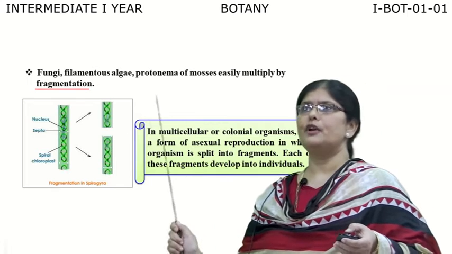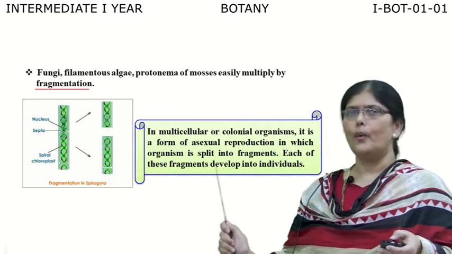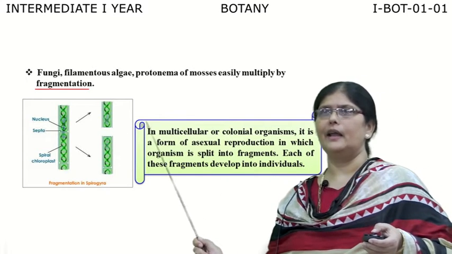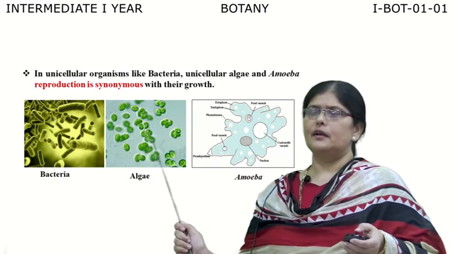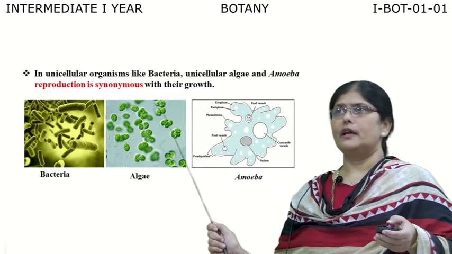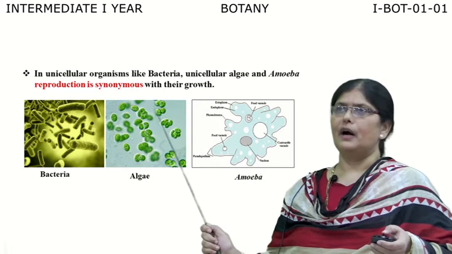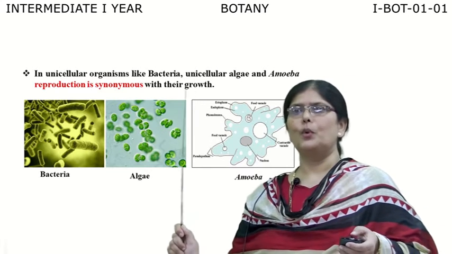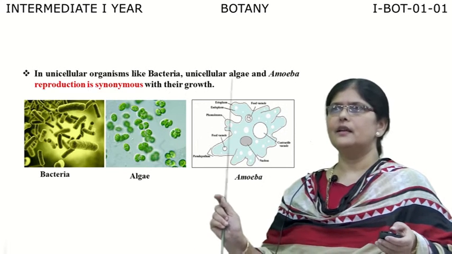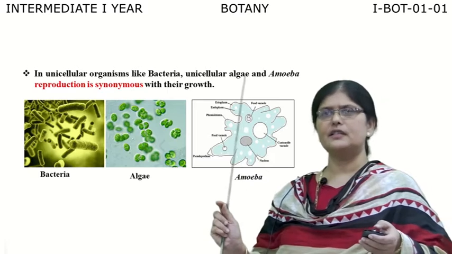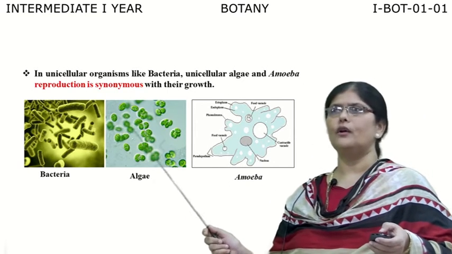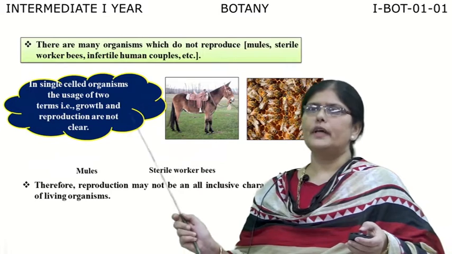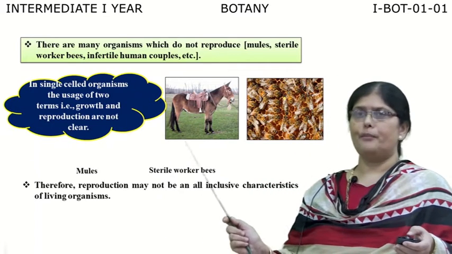Such type of reproduction you find in lower organisms like fungi, algae and protonema of mosses. In unicellular organisms like bacteria, unicellular algae or amoeba, reproduction is equal to their growth. That is, in unicellular organisms, the reproduction is in the form of cell division, and that cell division is synonymous with their growth.